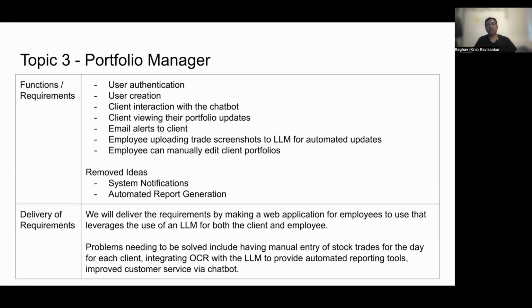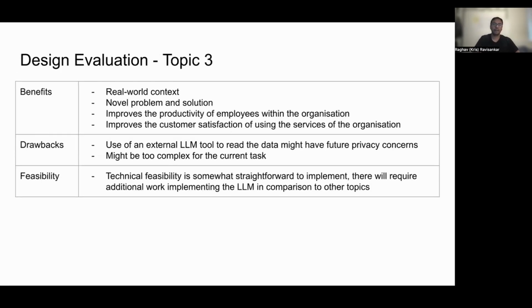Portfolio manager application had a bunch of requirements using user management, client interaction with chatbots, and portfolio updates, and email alerts to clients. Employees could manually upload screenshots to the LLM for automated updates, and employees can manually edit client portfolios. We thought of a web application that employees can use so that they can do their tasks, and also for admins to manage the users. And clients would interact with this web application as well to view their portfolio and chat with the chatbot. So this particular application had a lot of real world context.